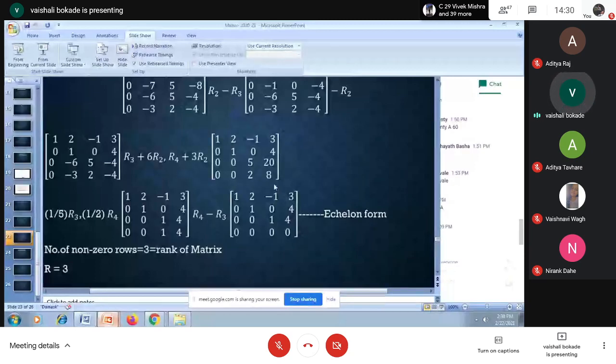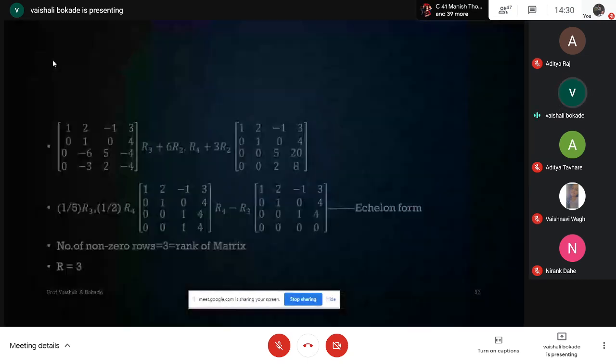As it is in echelon form, I'm finding 3 non-zero rows here. Think of the rank of this matrix as this three. So in that way, I am going to convert the given matrix to echelon form, and I can have the rank for the given matrix.